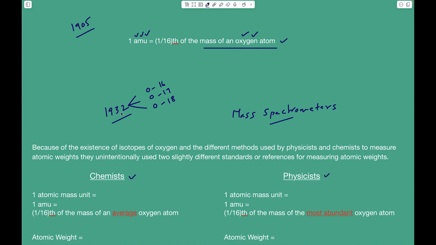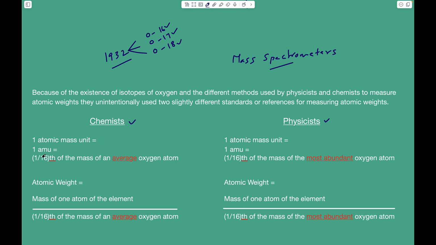But in 1932, we found that they are not. Now the question is, when you say one AMU is equal to 1/16th of the mass of an oxygen atom, mass of which oxygen atom? Is it this one or this one or this one? So now we have a little difficulty.